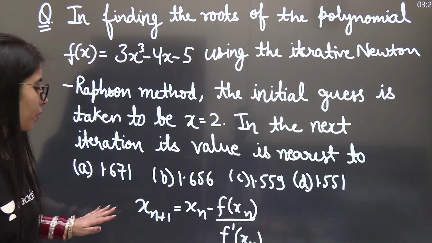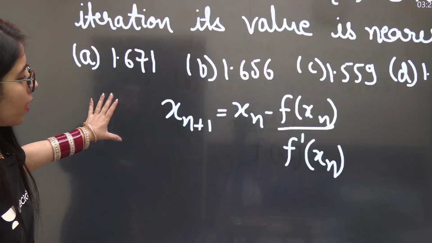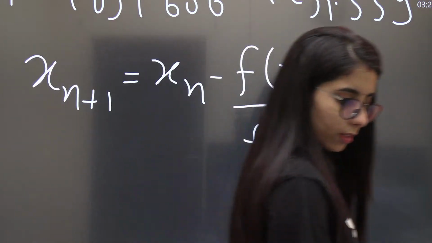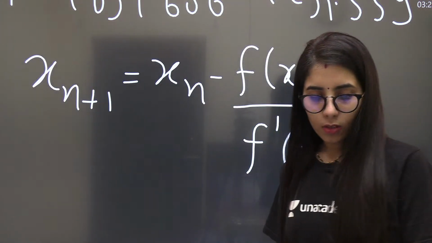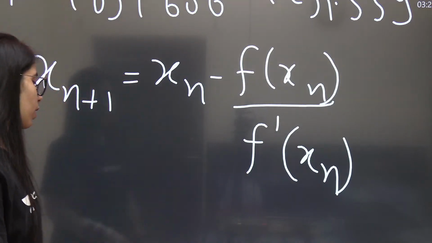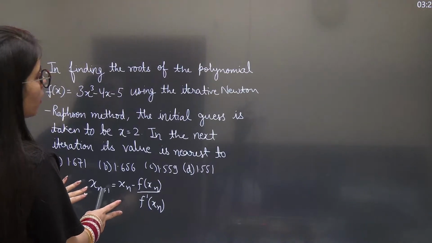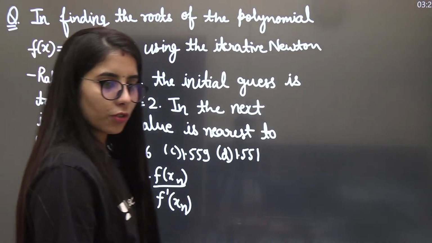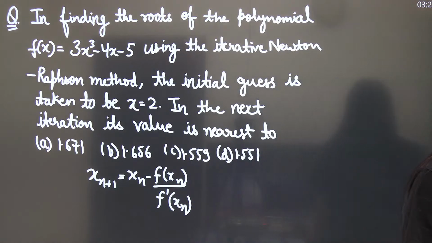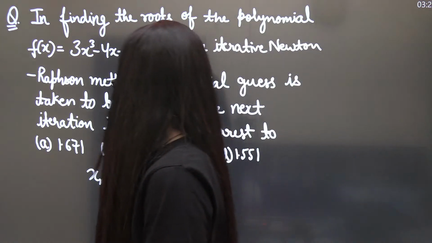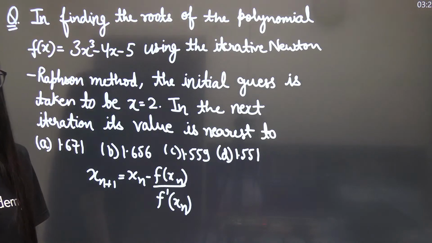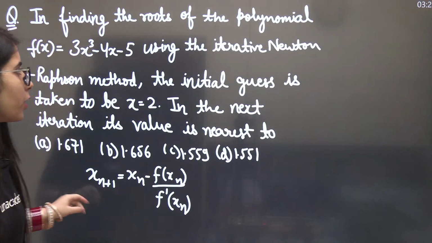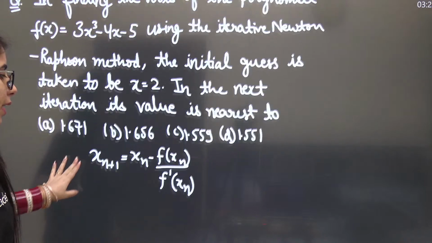This is the main formula from the Newton-Raphson method: x(n+1) = xn − f(xn)/f'(xn). Clear? Use it, get your answer, mention your answer in the comments. What is the right option then? Check. I think you are going to get option B as the correct option after doing all the calculation. If you are not going to get it, let me know in the comments. And if you do get it, that's great.